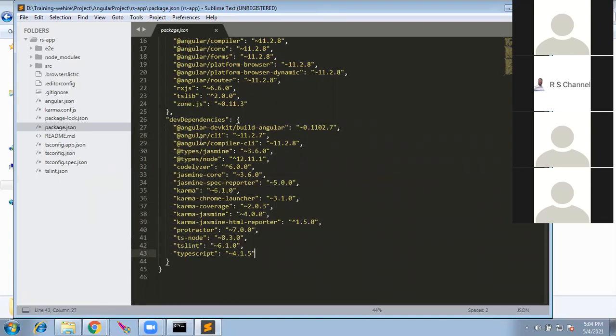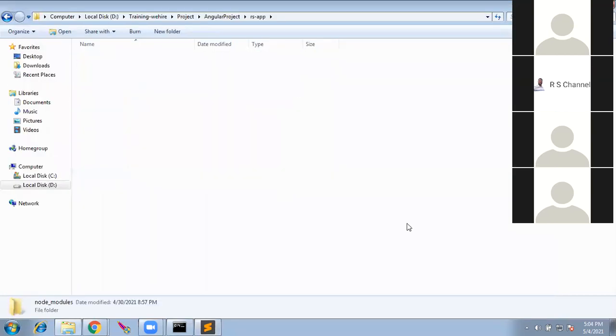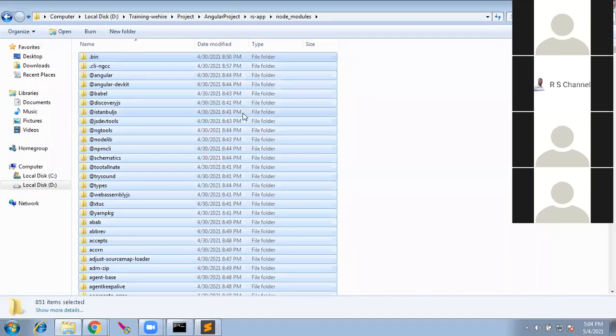So what is the use of this? You can go to node_modules and delete the entire content. After deleting it, go to the command prompt and just rerun npm install.